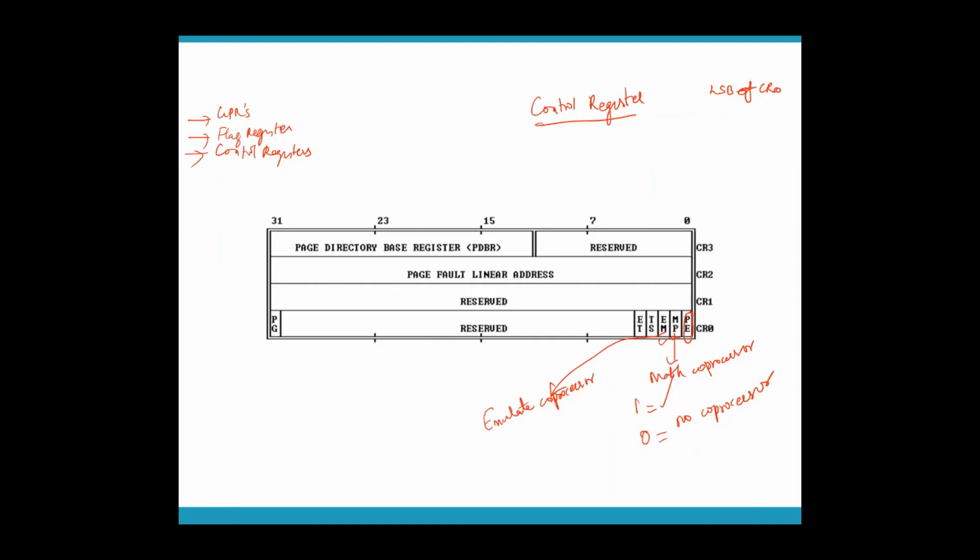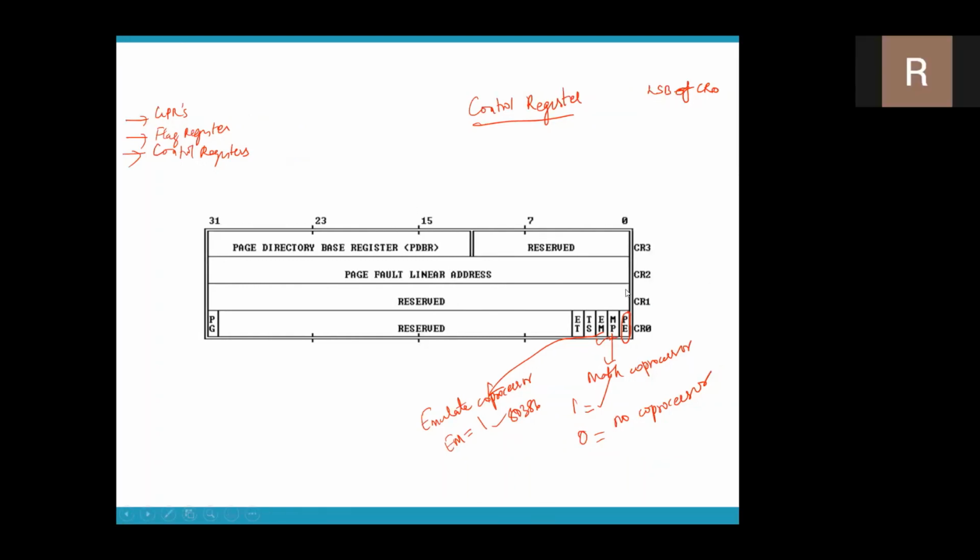If EM is equal to 1, it means that 80386 is going to emulate the behavior of a coprocessor. Did you understand? MP equal to 1 means there is somebody who will do that job, the job of floating point operations.